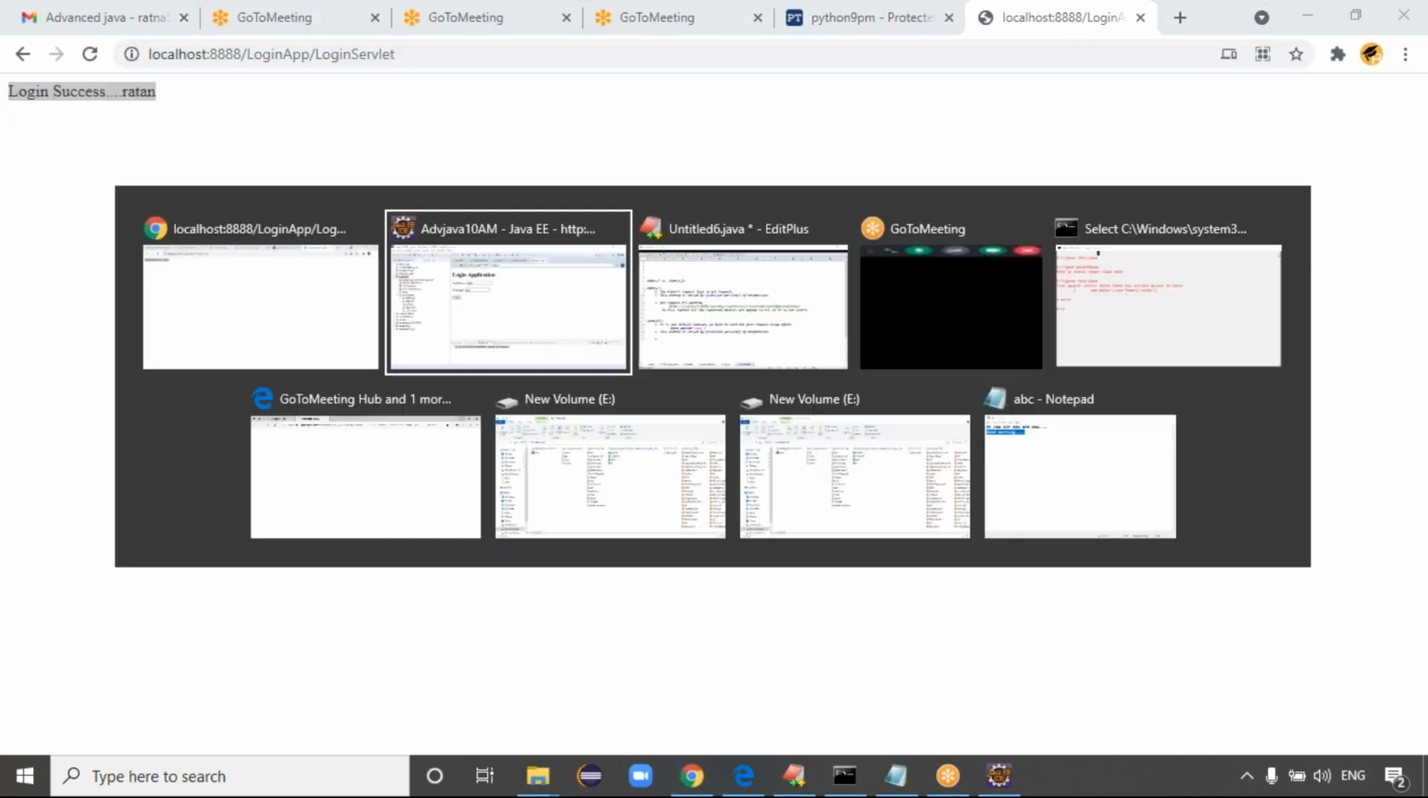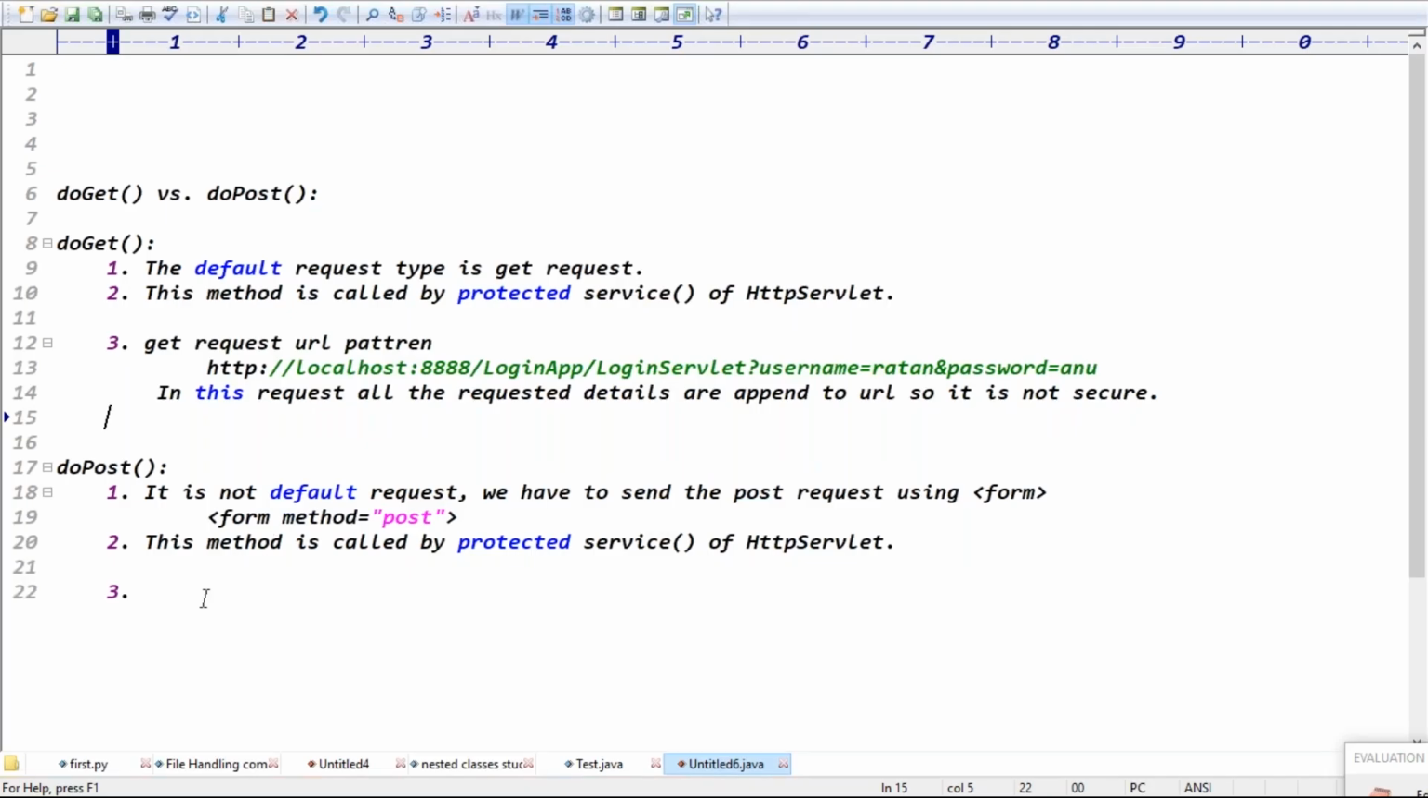We got some message like login success or login failed. It's fine, right? See this URL pattern. For us, this URL is important. Is it clear now? So that is the get URL pattern, guys. This is the post URL pattern, right? The post URL is like this, because in this request all the request details are not appended to the URL, right?